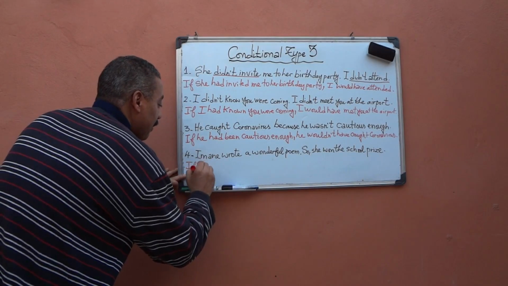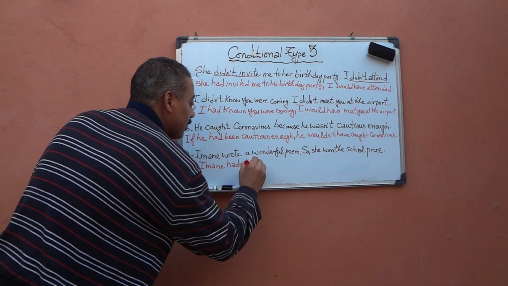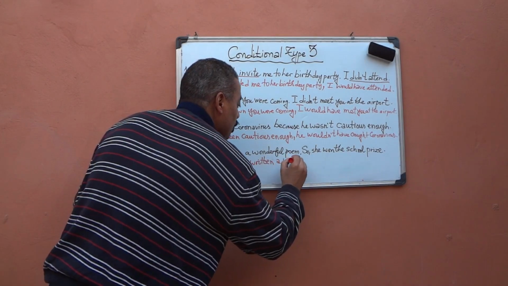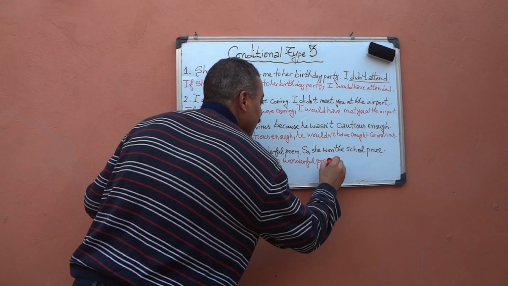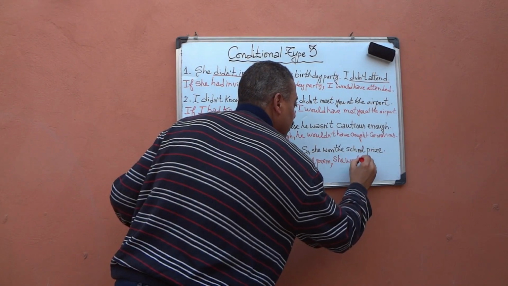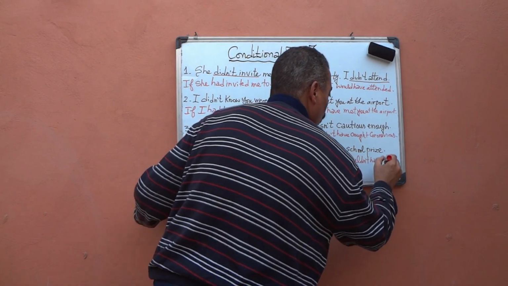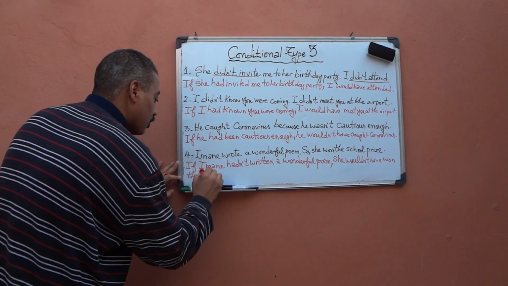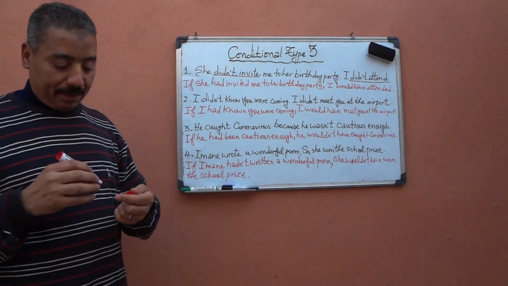If Iman hadn't written a wonderful poem, comma, she wouldn't have won the school prize. Now let me recapitulate.